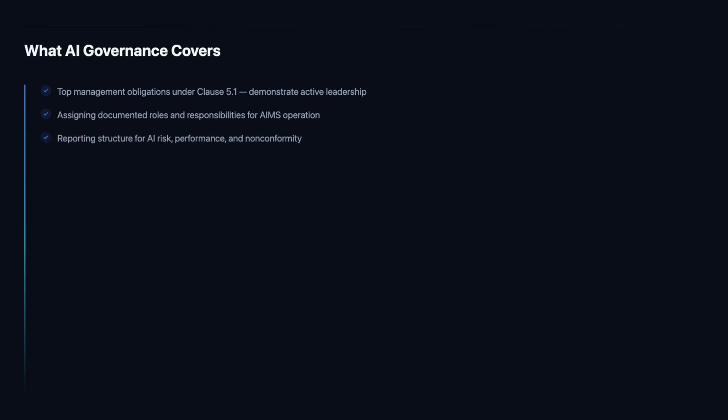The reporting structure for AI governance defines how information about AI risk, system performance, nonconformities, and incidents flows upward to decision makers. ISO 42001 requires that persons with AIMS responsibilities report on AIMS performance to top management. This upward reporting is what enables management review and executive decision-making about governance priorities, resource allocation, and risk acceptance.